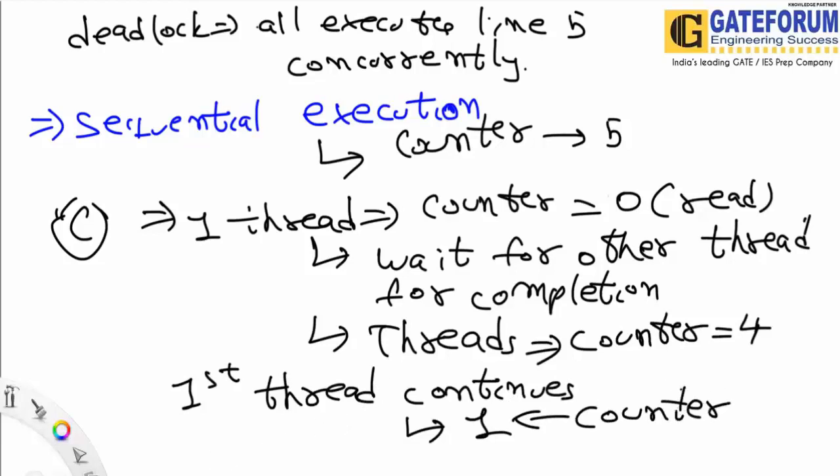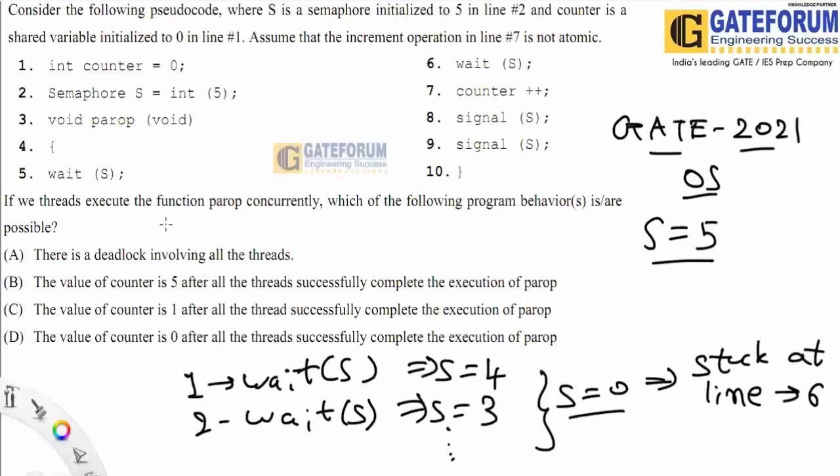So I am explaining that this scenario is possible. If all the threads are executing this wait at the same time concurrently, then they will get stuck here. If all the threads are in sequential execution, then this scenario is possible. So this is the correct answer. If the first thread just reads the value of counter and then waits for all the other threads to complete, all other threads will increment the counter to 4, and then this thread completes its execution by making the counter equal to 5.